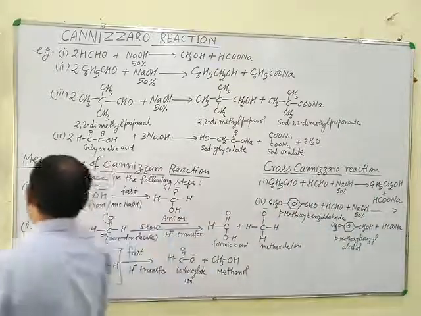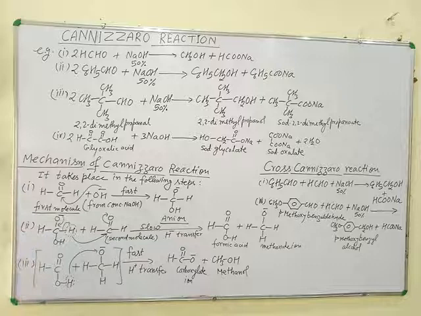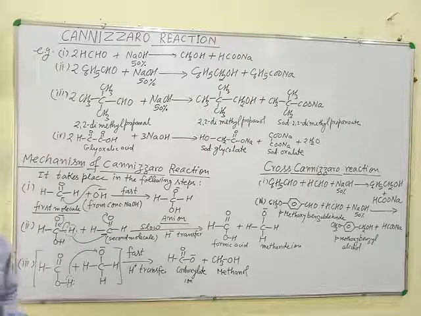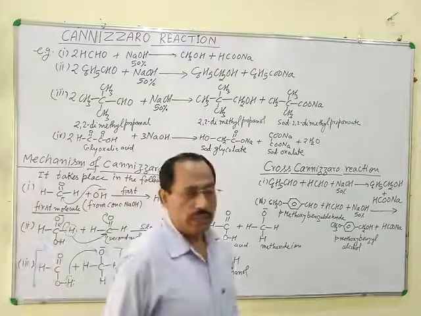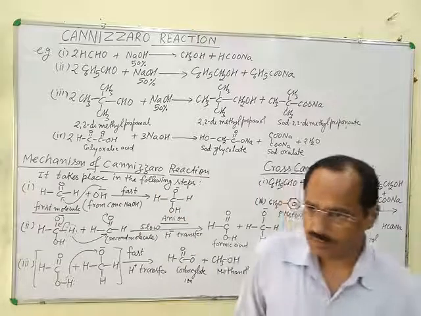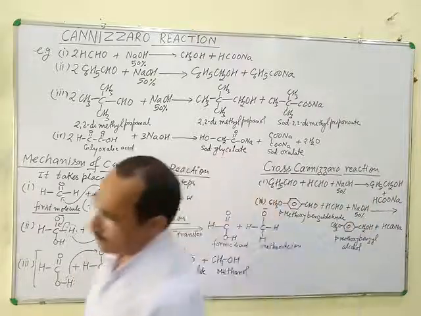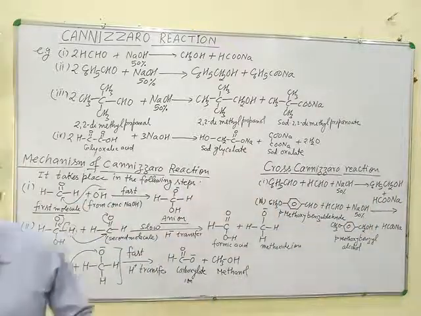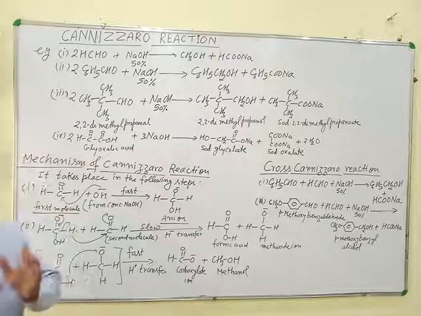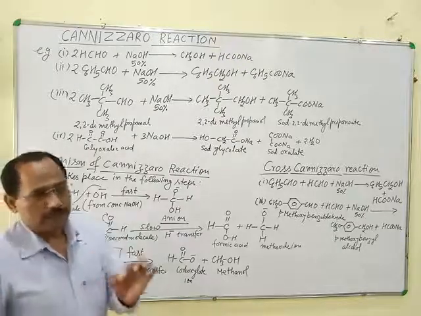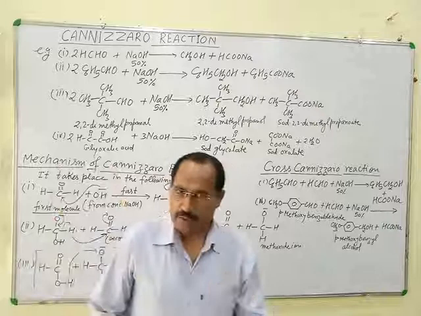This is the mechanism of Cannizzaro reaction. Then what is the difference between the mechanism of Cannizzaro reaction and aldol condensation? In case of aldol condensation, hydrogen, meaning H plus ion, is taken from the medium.